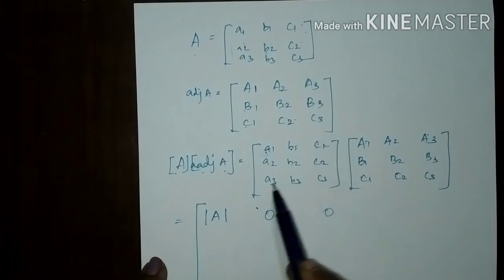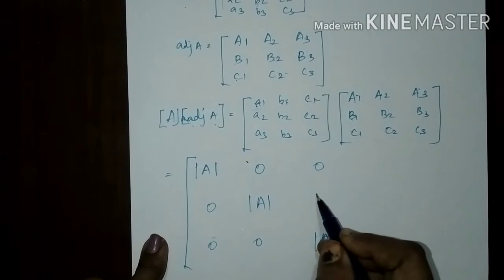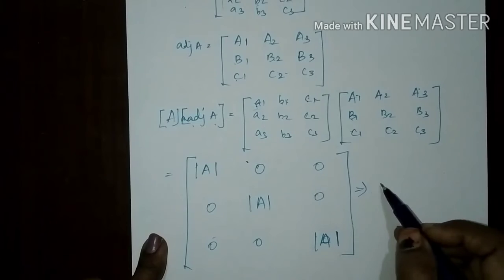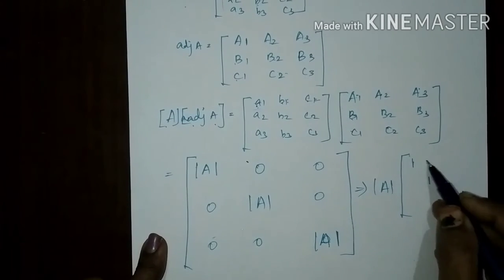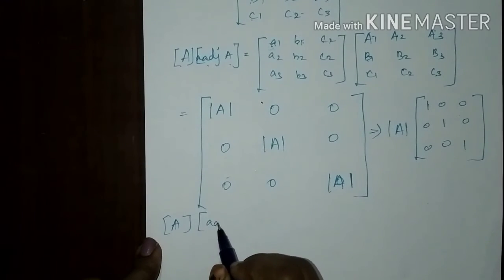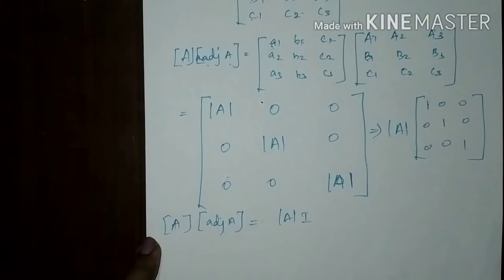So, the remaining rows are multiplied in the same way. Except the diagonal element, the other elements would be 0, and we will get the expansion similar to the Laplace expansion. We can take that determinant value common and we will get the identity matrix. It is the product of the A matrix and the adjoint of the A matrix that gives the determinant times the identity matrix.